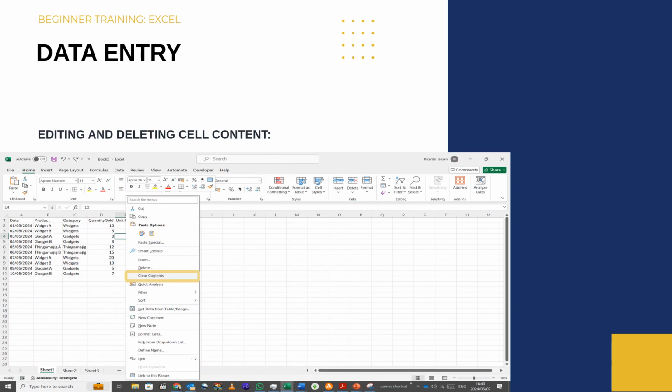To edit cell content, you can click on the cell and make changes directly, or you can use the formula bar. To delete content, you select the cell and press delete, or you can right-click the cell and select clear contents. Notice that when you right-click the cell, some of the more commonly used commands are easily accessible from this menu.